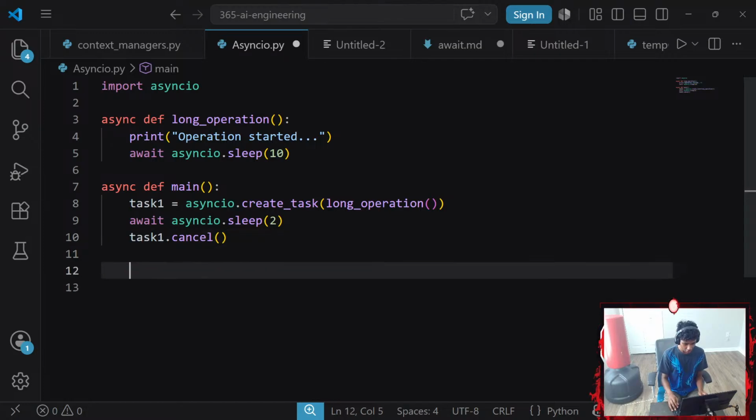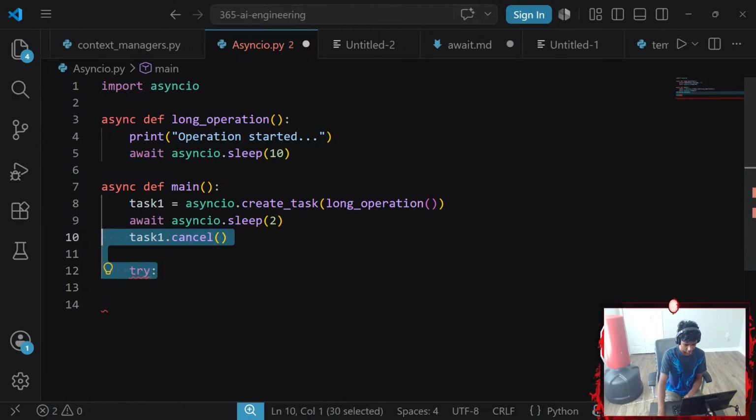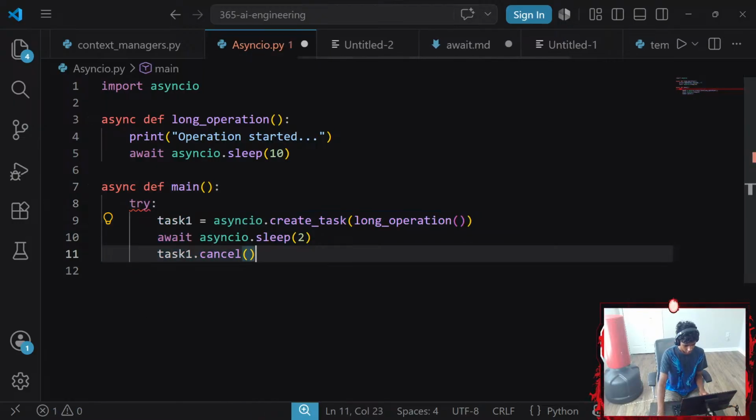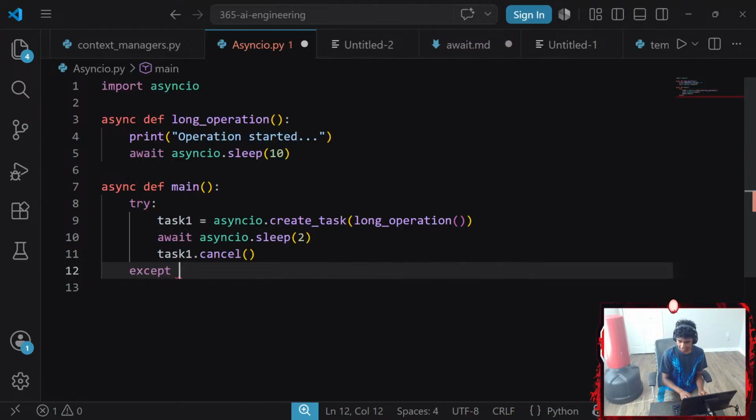And next up, we're going to go ahead and try something. Wait, we're supposed to try our catch, right? Hold on a minute. Let's go ahead and try this. Okay, so we're going to try that, and I'm going to go ahead and accept my cancel error.